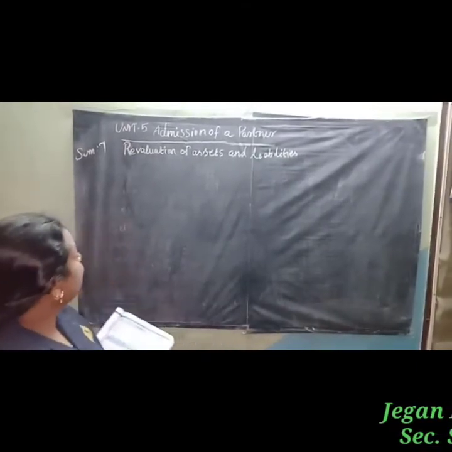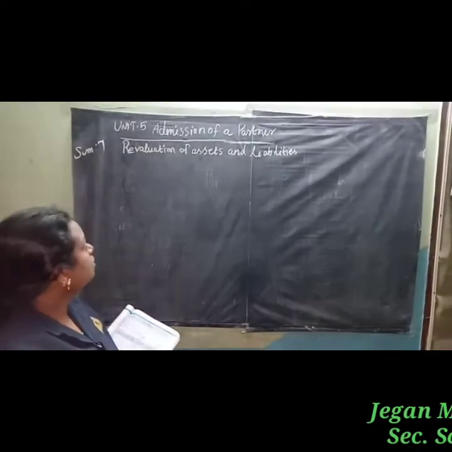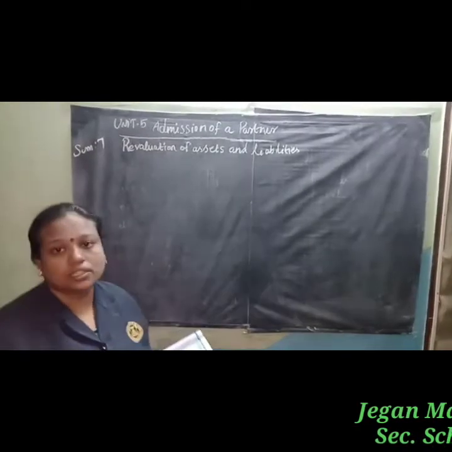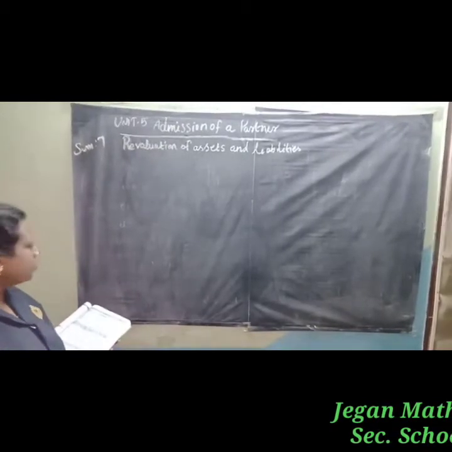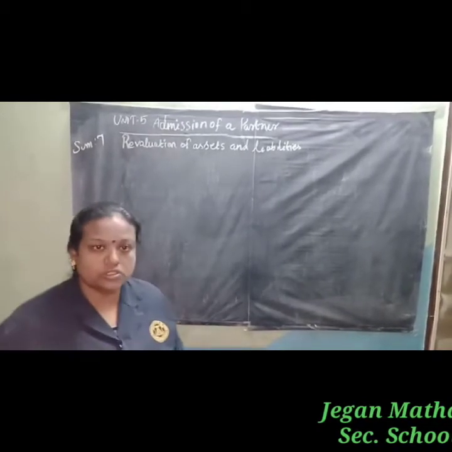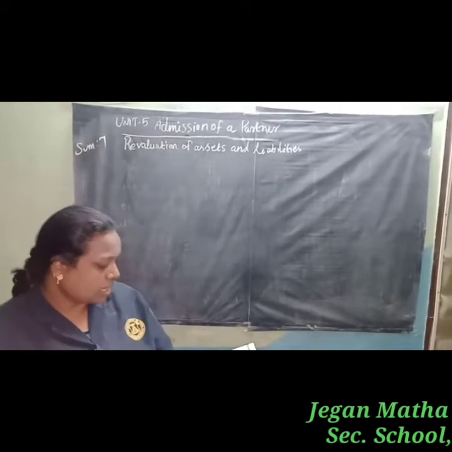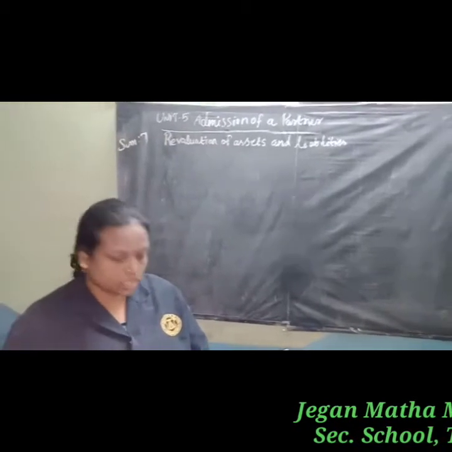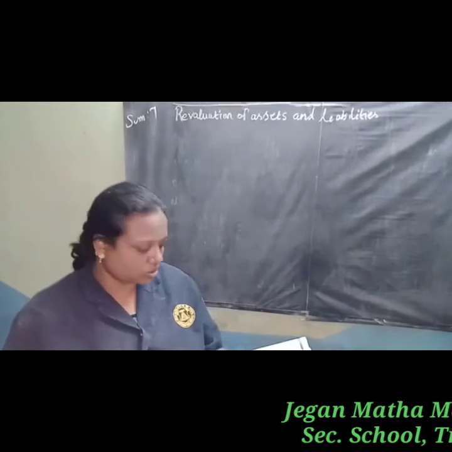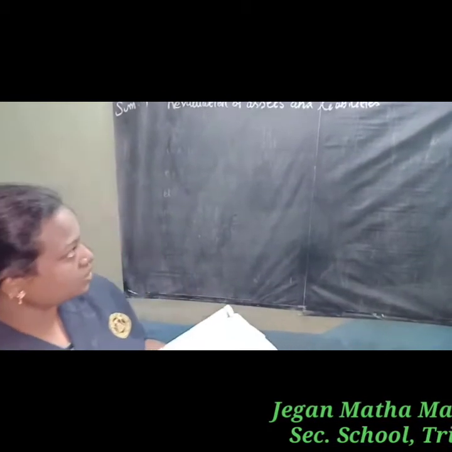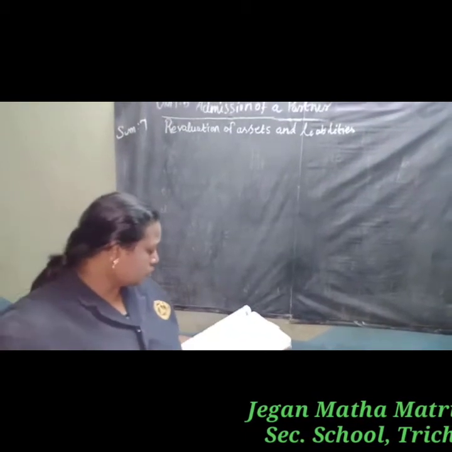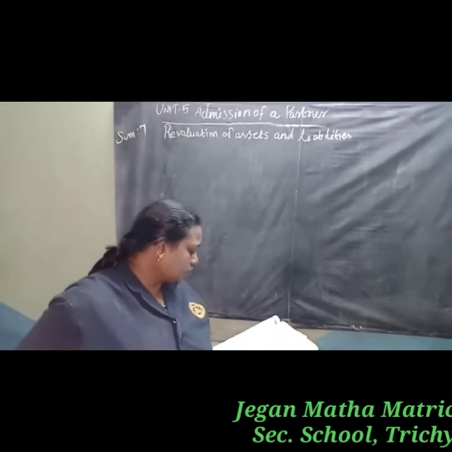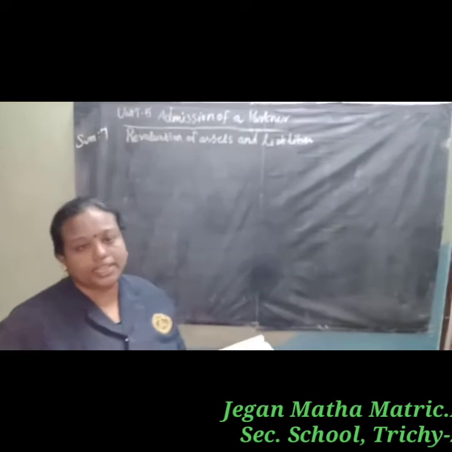Today we are going to see Unit 5, admission of a partner, revaluation of assets and liabilities. So sum number 7. In this video we are going to discuss sum number 7. Amal and Vimal are partners in a firm sharing profit and losses in the ratio of 7:5. So their balance sheet is given as on 31st March 2019 as follows.